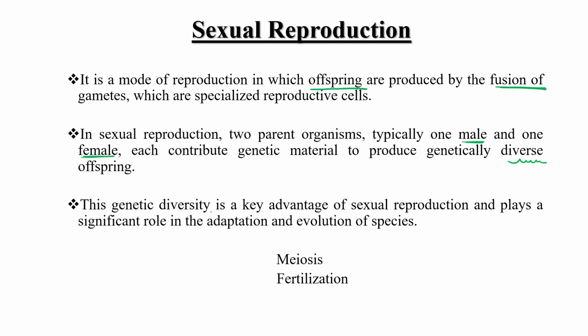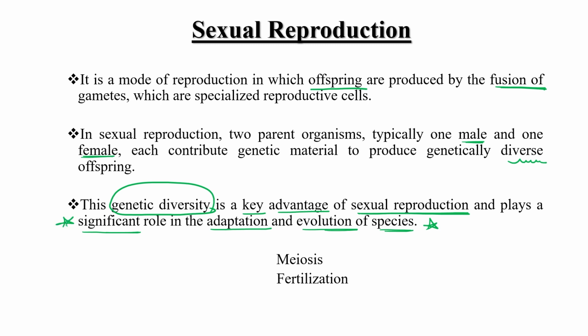This genetic diversity is the key advantage of sexual reproduction. Why is there a need for sexual reproduction? Just to create genetic diversity. And sexual reproduction plays a significant role in adaptation and evolution of species.